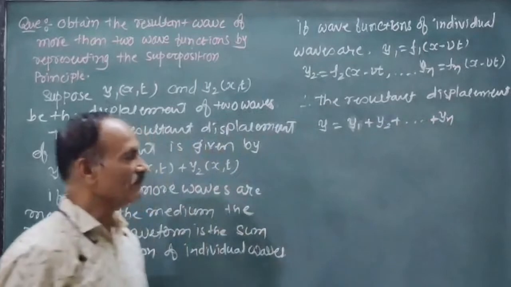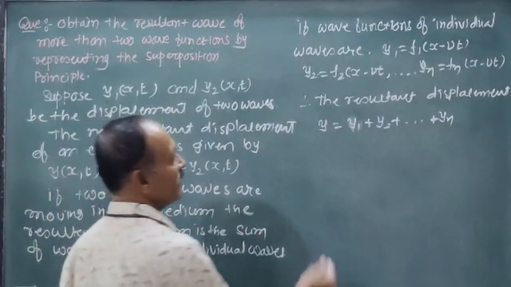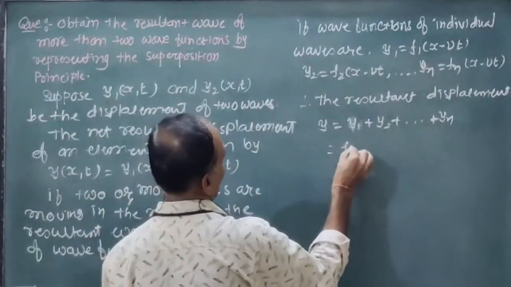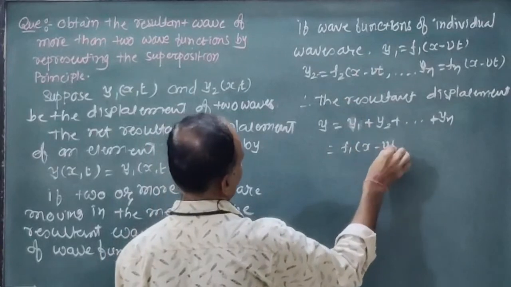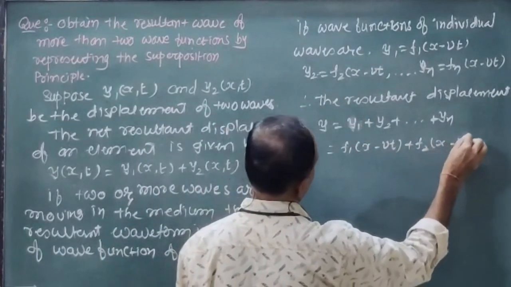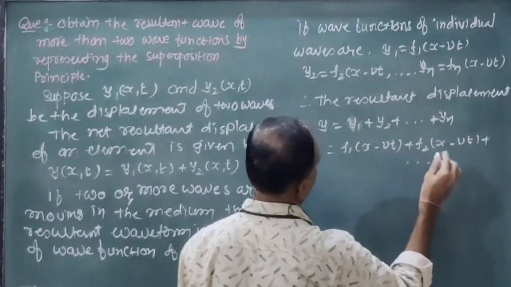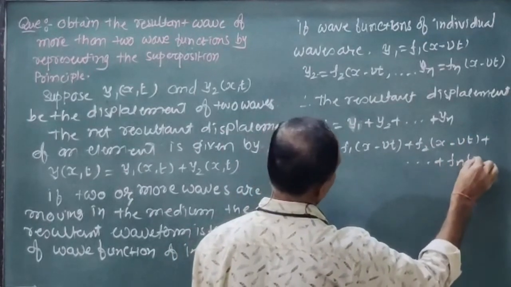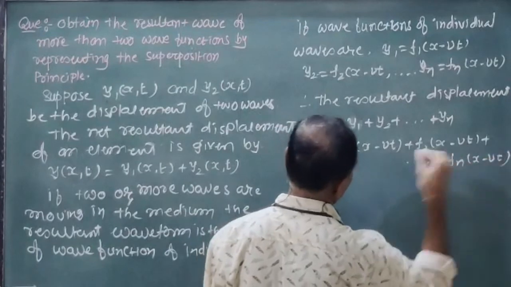Now we substitute the values of y1, y2 and so on: f1(x minus vt) plus f2(x minus vt) plus so on, fn(x minus vt).